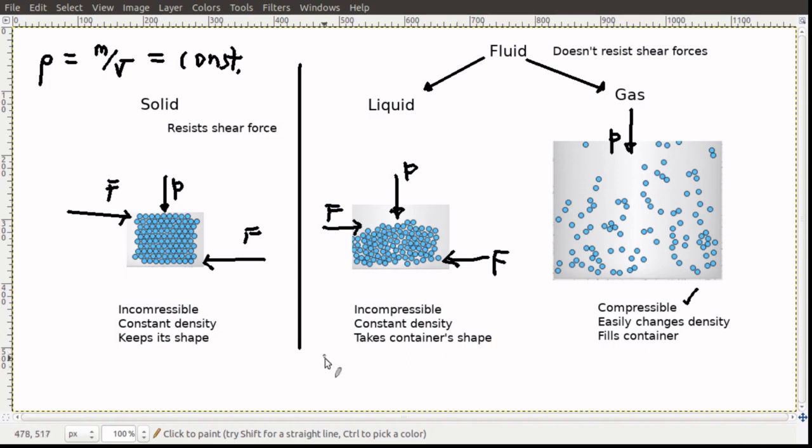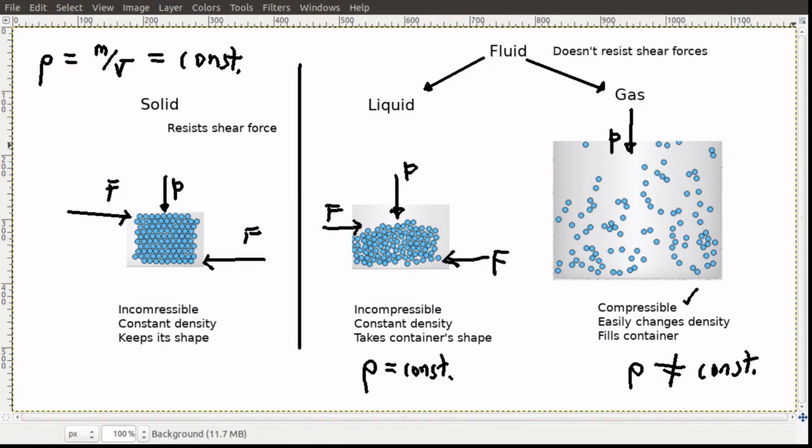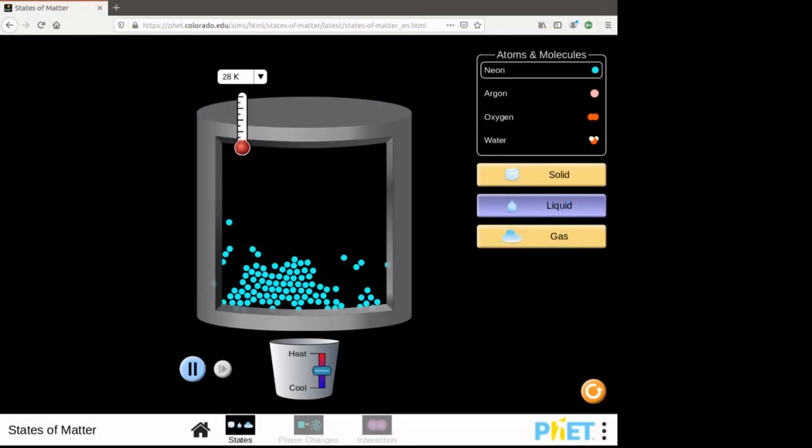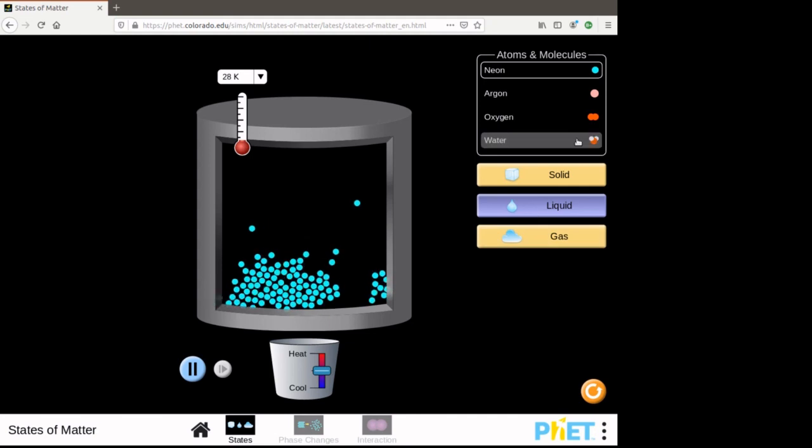It means it easily changes its density, right? So over here, the density was constant, pretty much like a solid. But here, the density is probably not constant. Not in general, right? And generally not constant. Could easily be changed if I reduce the volume of the container or squeeze it with the pressure. Okay, well, we're just about done with this discussion now. I'm just going to wrap this up.